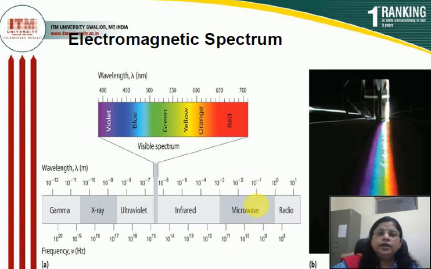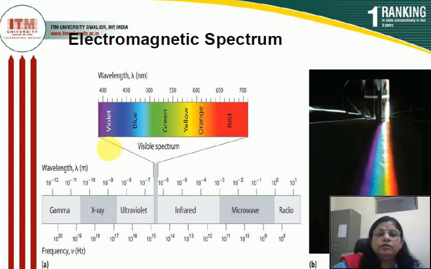This slide shows the total electromagnetic spectrum which we can use in our spectroscopy part or different spectroscopic regions. Actually, the electromagnetic spectrum starts from gamma rays, X-rays, ultraviolet rays. After ultraviolet rays, we get the visible spectrum.